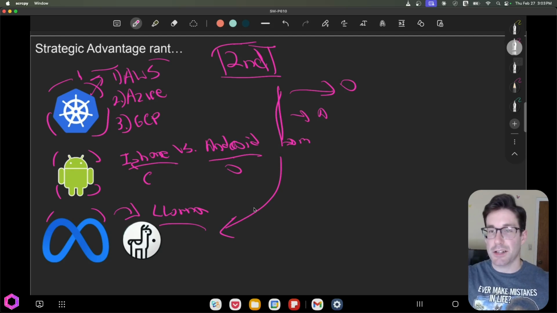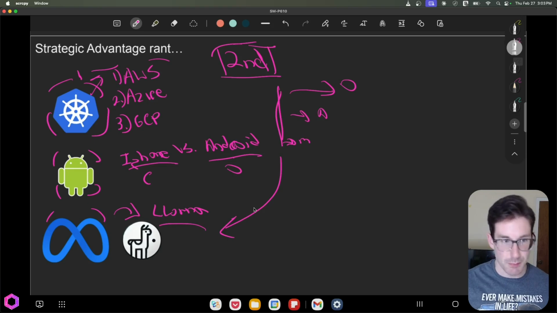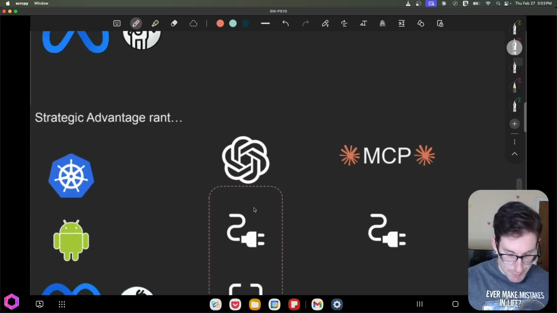In the sense that they can actually open source innovation. So if everybody starts adopting their open source models for their own purposes, they then feed back those innovations that they come up with to build things more efficiently, at higher quality, etc. They feed that back into Meta because they're building on top of their models. So they get the benefit of the open source collective innovation for their own purposes. So this is another way for them to catch up from second place. This happens all the time, right?